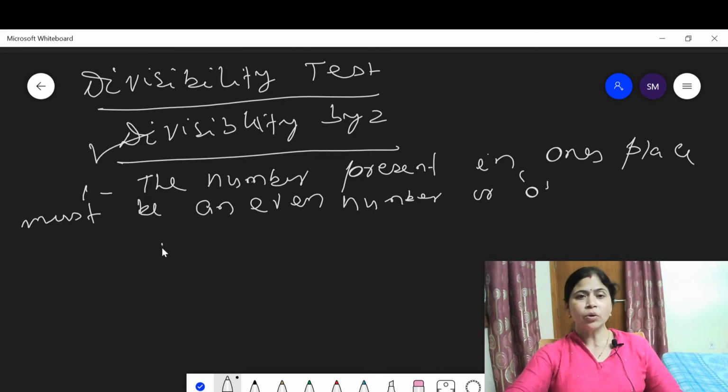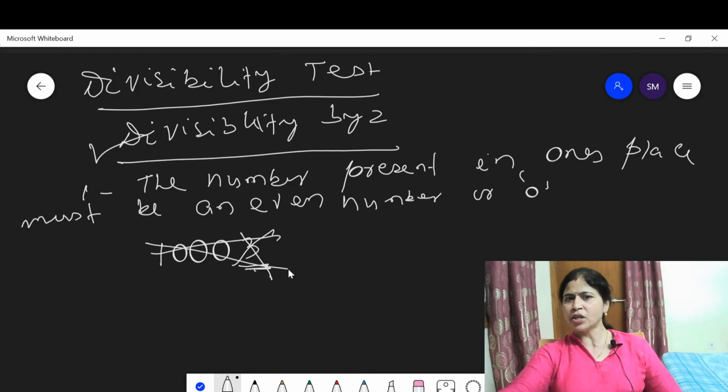Suppose you have a number given: 1003. The ones place is 3. Is 3 an even number? No. Is 0 in the ones place? No. This means this number is not an even number. This number is not divisible by 2.